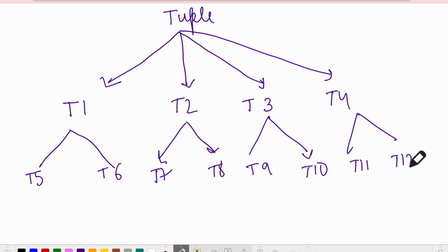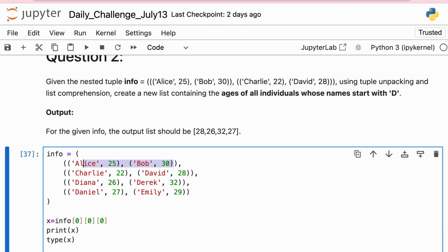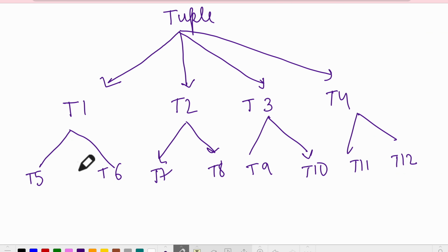Just let me cross check if I'm doing it right. I think I made a mistake. 1, 2, 3, 4, 5, 6, 7, 8. Okay, so there are 4 tuples and each has 2 inside it, right? So there are a total of 8 tuples.